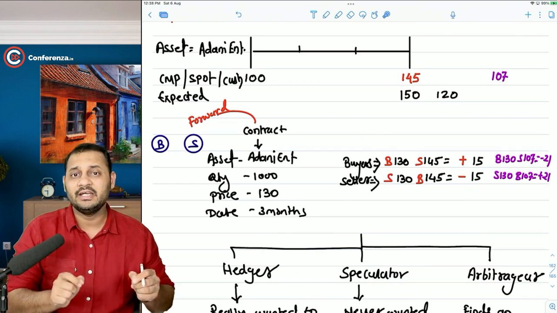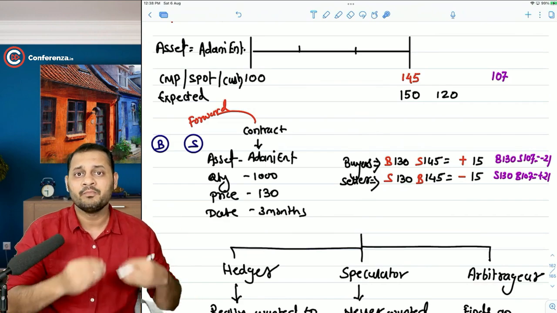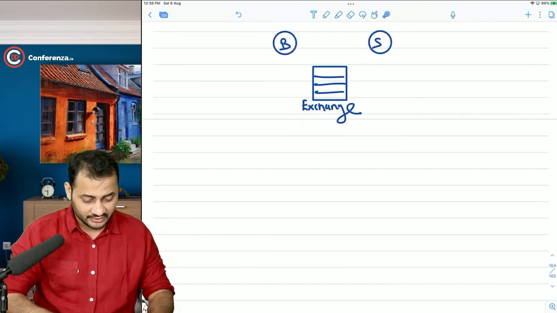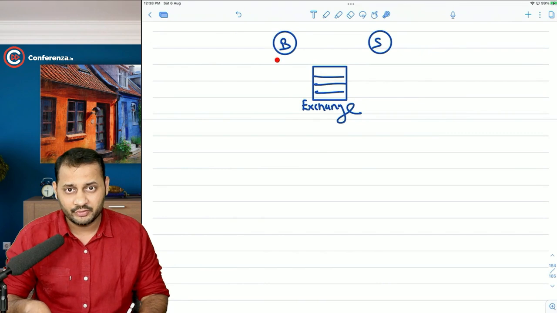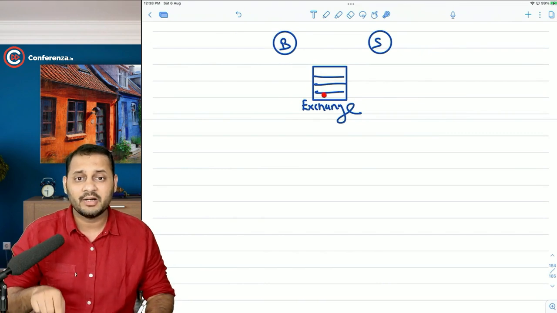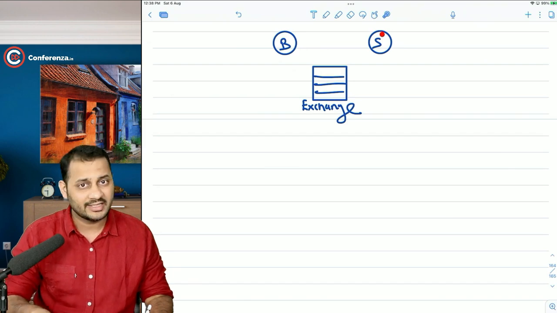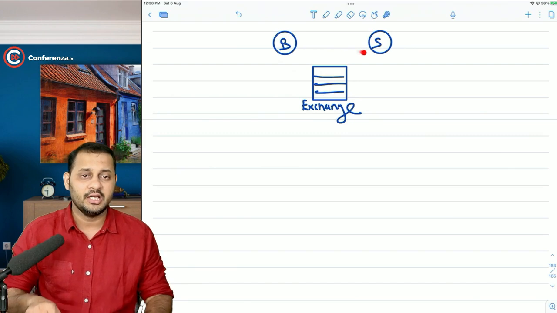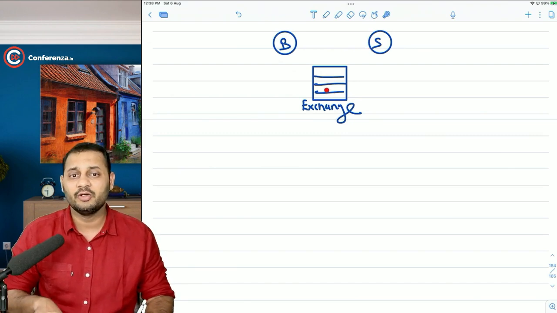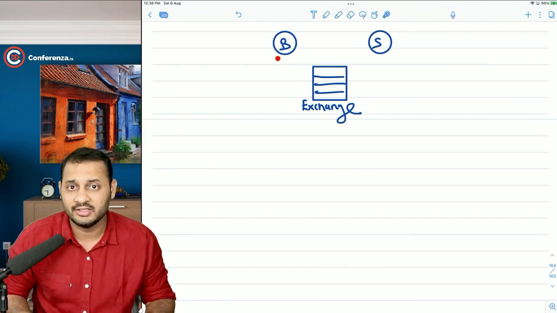So there is a possibility that both buyer and seller can default, and that's why there is a risk now to the exchange. If the buyer defaults, the risk is borne by the exchange, because the seller is going to get the contract honored by the exchange. So there will be a loss to the exchange in that case. And if the seller defaults, there will be a loss to the exchange in that case too, because the buyer will get the contract honored in any case.